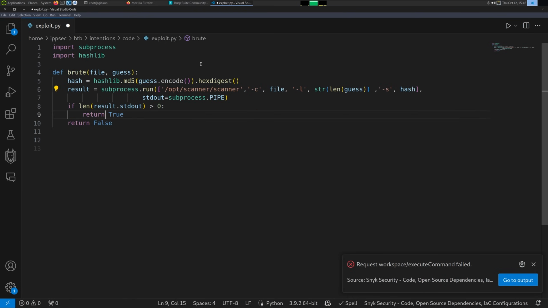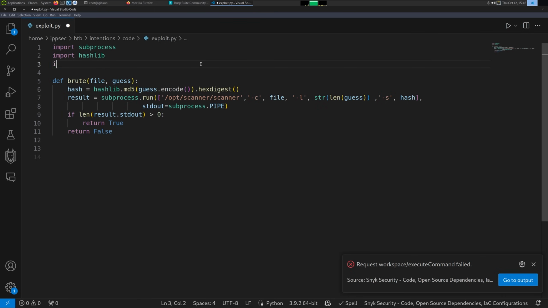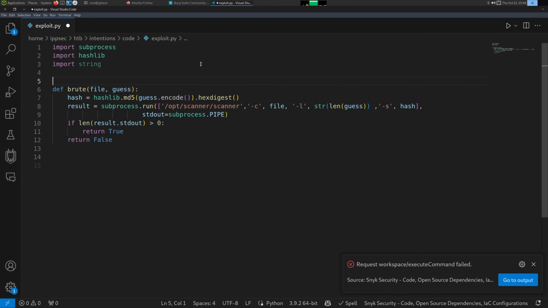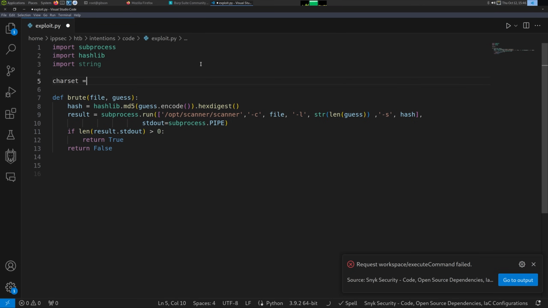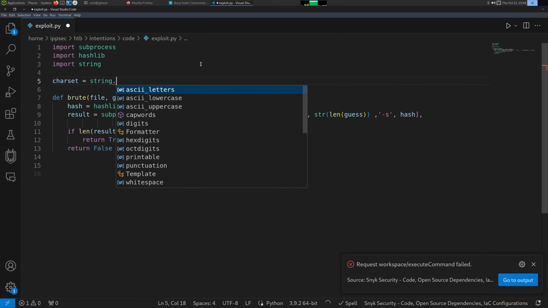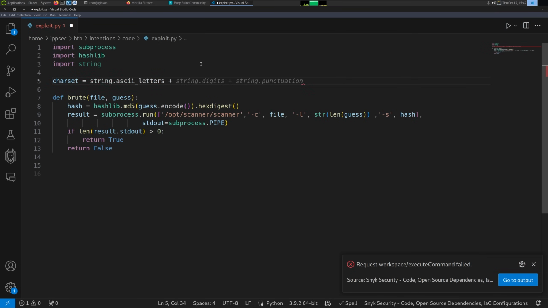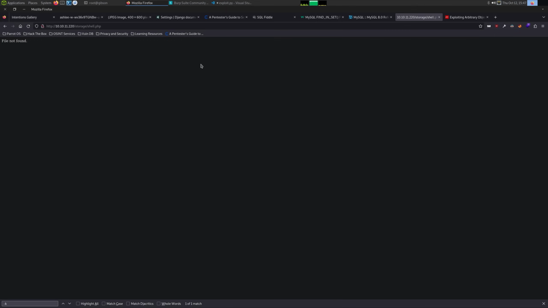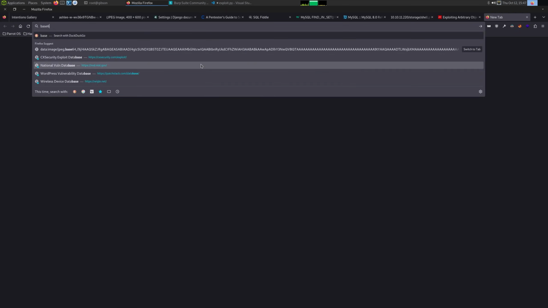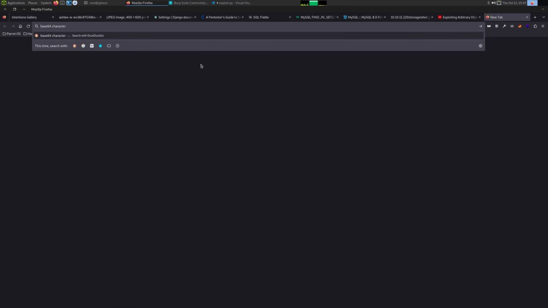Now we have to create the logic to take the guess from beginning to end. So I'm going to do this in probably a really bad way. I'm going to import string, and I'm going to say the character set is going to be string.ascii_letters plus string.digits plus, and then let's see, base64 character set. I think it's plus, period, and slash and equals.